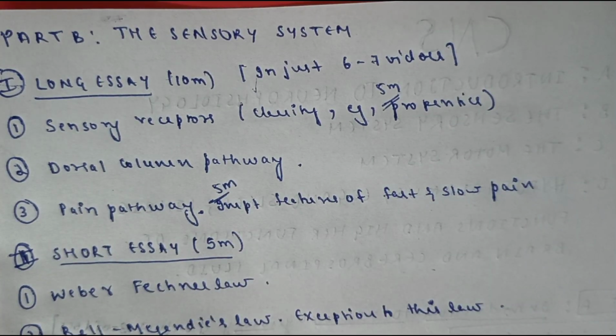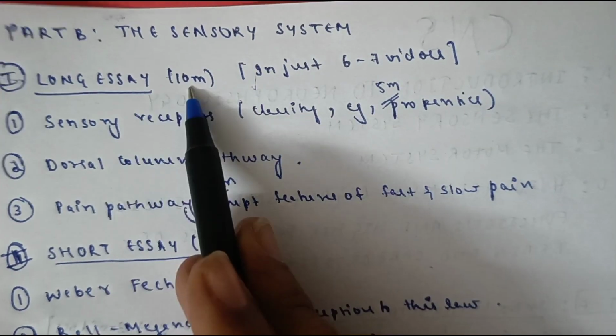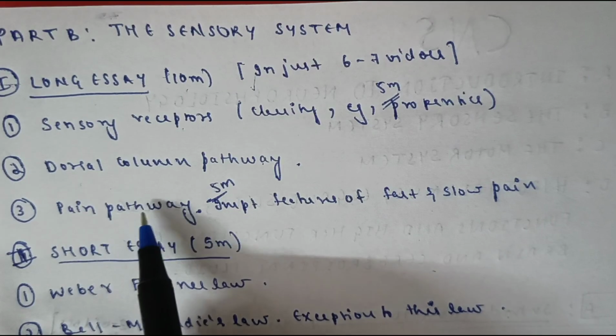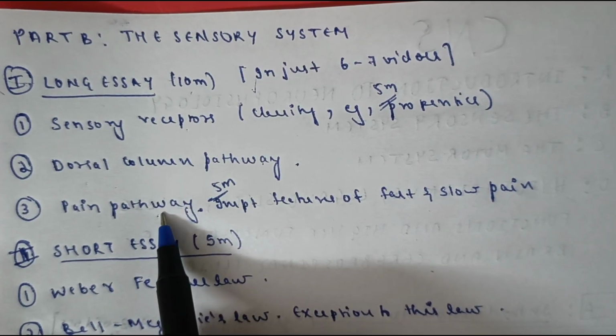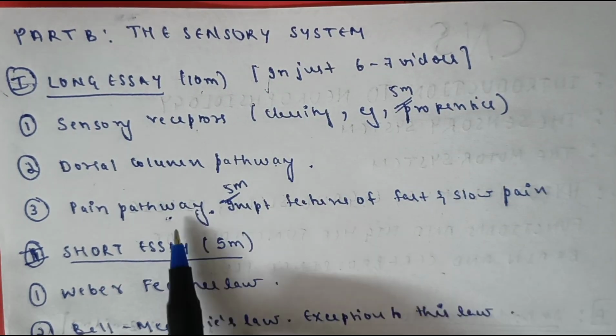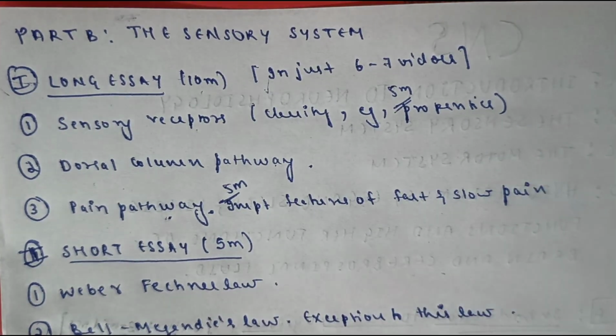The next important question is the pain pathway. Under long essay, you will be having sensory receptors, dorsal column pathway, and pain pathway. Under pain pathway, you should be able to describe the pain pathway and the important features of fast and slow pain. So this comes under the 10 mark question.